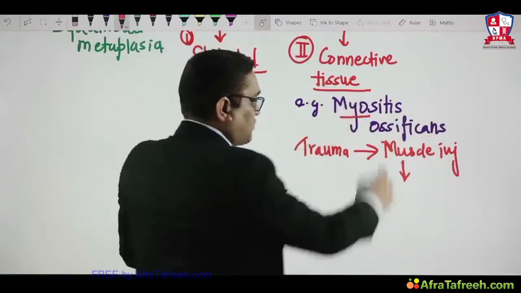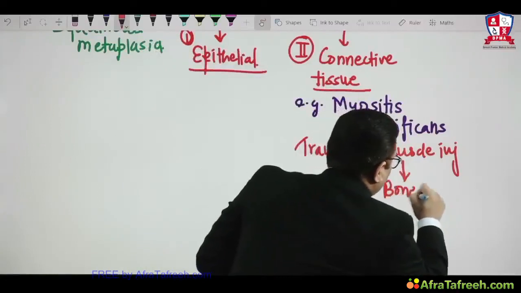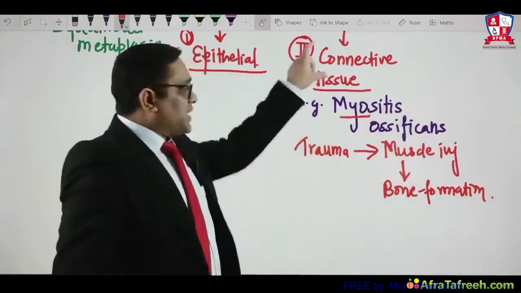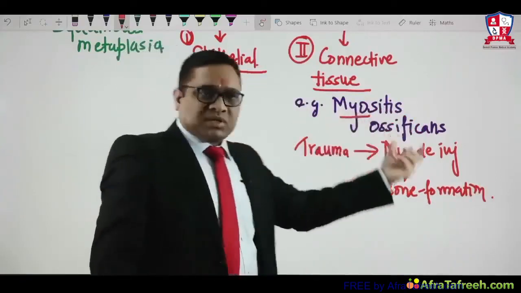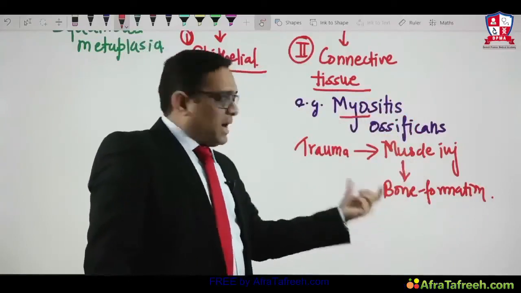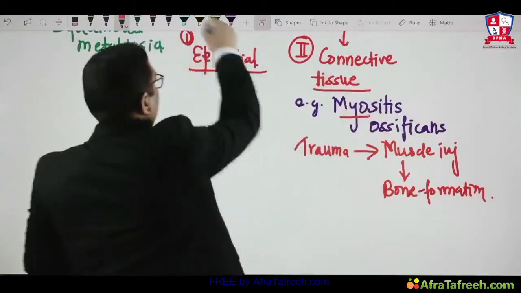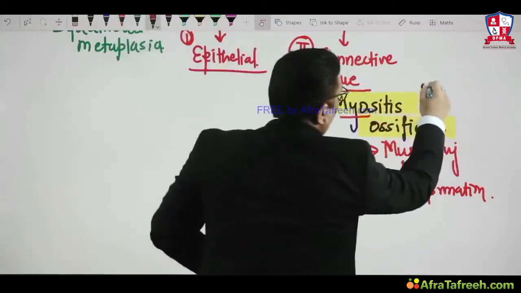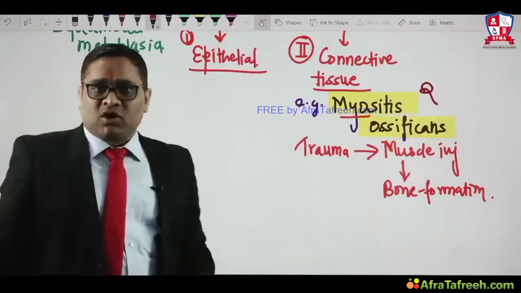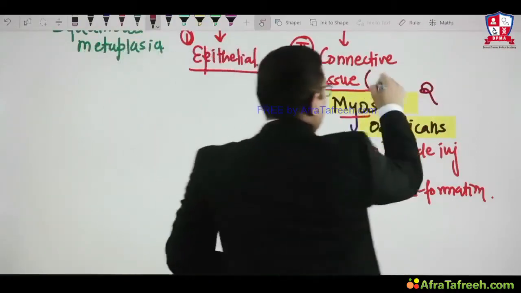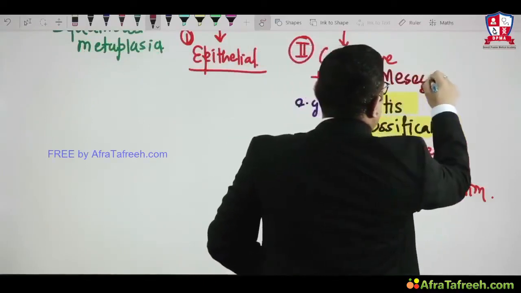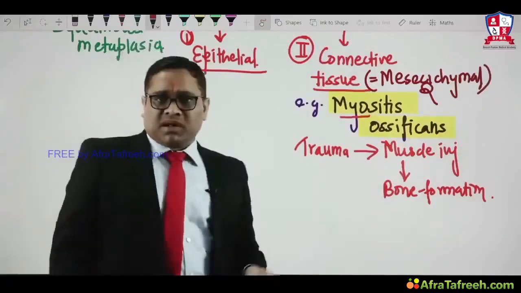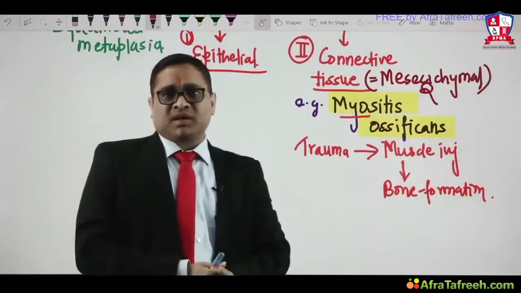Bone within the muscle. So after muscle injury, there will be formation of bone. So this is an example of connective tissue metaplasia. After the trauma, muscles will be injured, blood vessels will form the new bone, and this is called myositis ossificans. So always keep that in mind. Myositis ossificans is an example of connective tissue metaplasia, also called mesenchymal metaplasia. This is very important to understand. Both types of metaplasia can be seen.